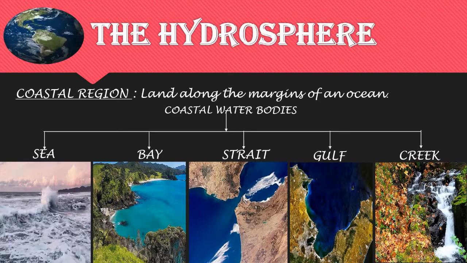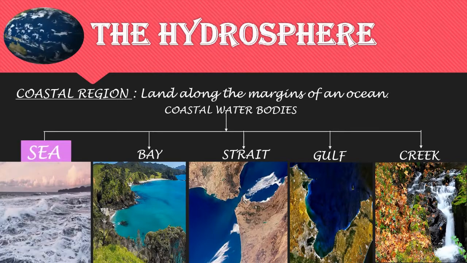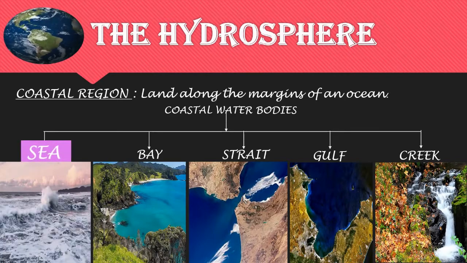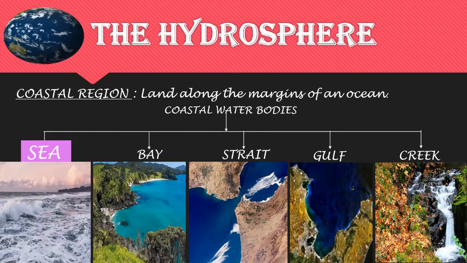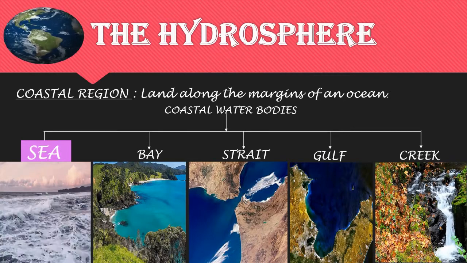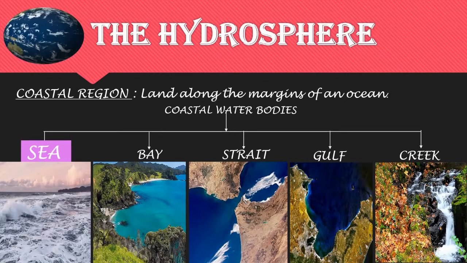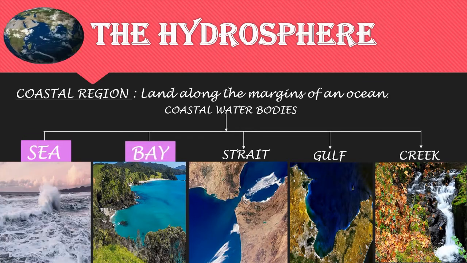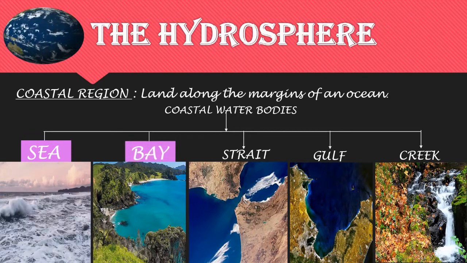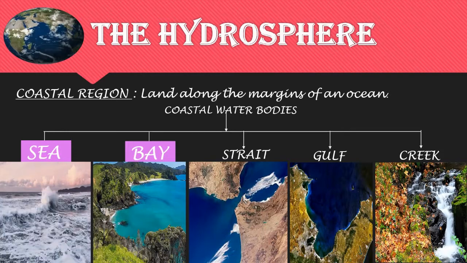Now what is sea? The salty water that covers a large part of the surface of the earth, or a large area of salty water smaller than an ocean that is partly or completely surrounded by land, is sea. Now what is bay? Bay is a part of the coast where the land curves in so that the sea is surrounded by land on 3 sides.